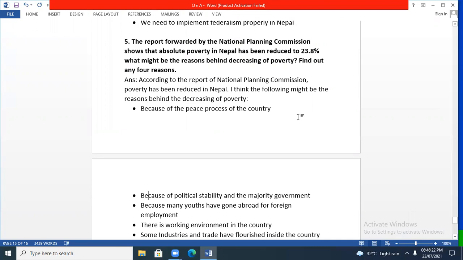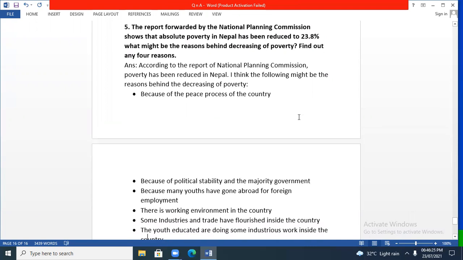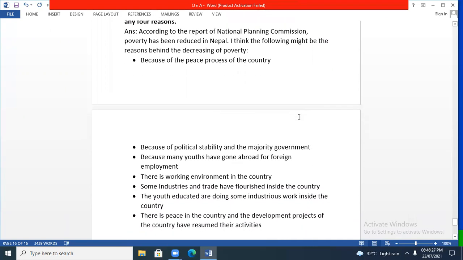Point number 1, because of the peace process of the country. Next, because of political stability and the majority government. Next, because many youths have gone abroad for foreign employment. There is a working environment in the country. Some industries and trade have flourished inside the country.